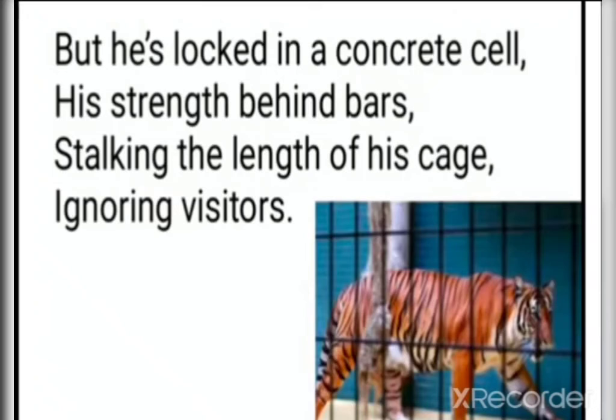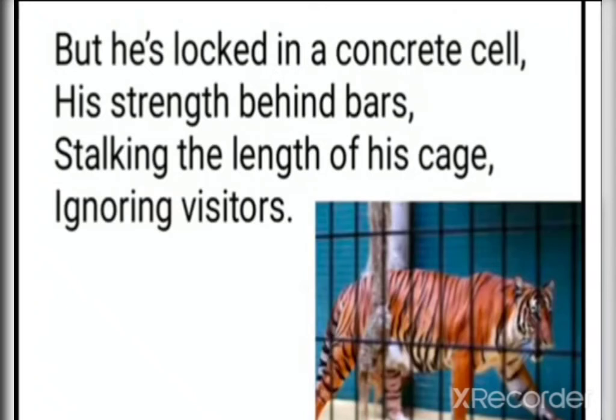That is the original life he is describing, because he has been locked in the zoo, and the poet sees the tiger caged once again in the small concrete cell, like a prisoner in a jail. So in spite of all his strength, it now lies imprisoned behind the walls. The tiger pays no attention to the visitors.